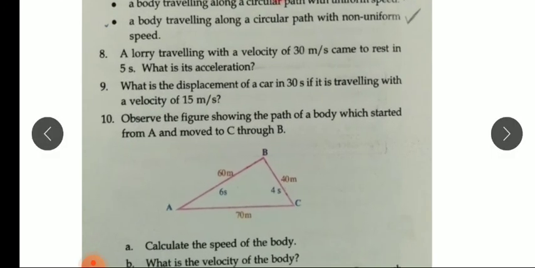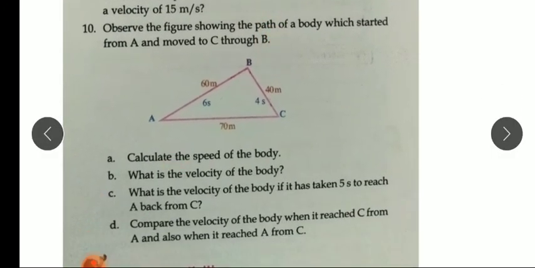Last question. Observe the figure showing the path of a body which started from A and moved to C through B. Calculate the speed of the body. Speed is equal to distance traveled divided by time.